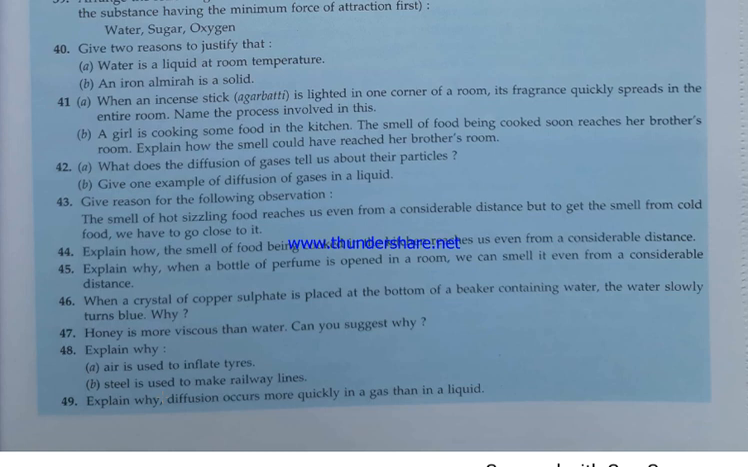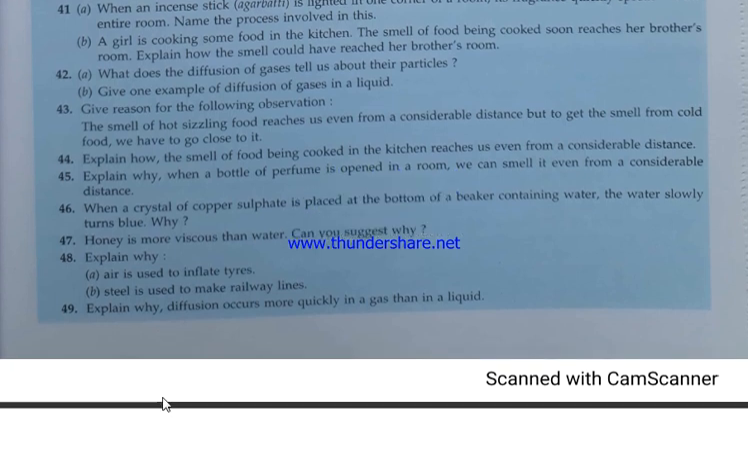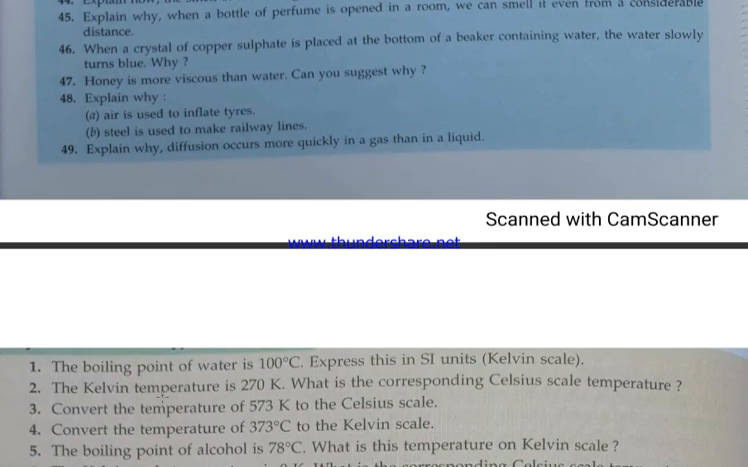Explain why air is used to inflate tires, because air can be easily compressed. Steel is used to make railway lines because it does not change at high temperature. Explain why diffusion occurs more quickly in gases, because particles are very far away from each other and particles are constantly moving.